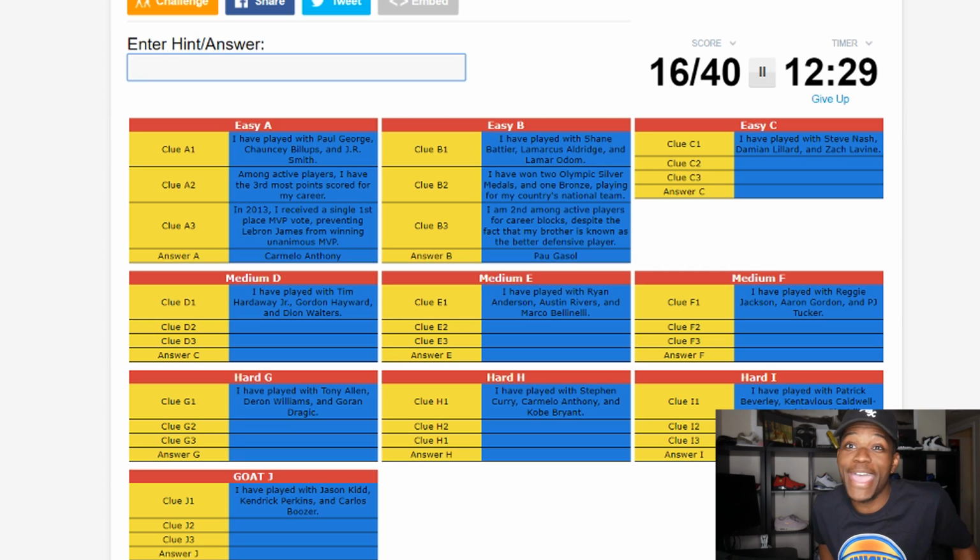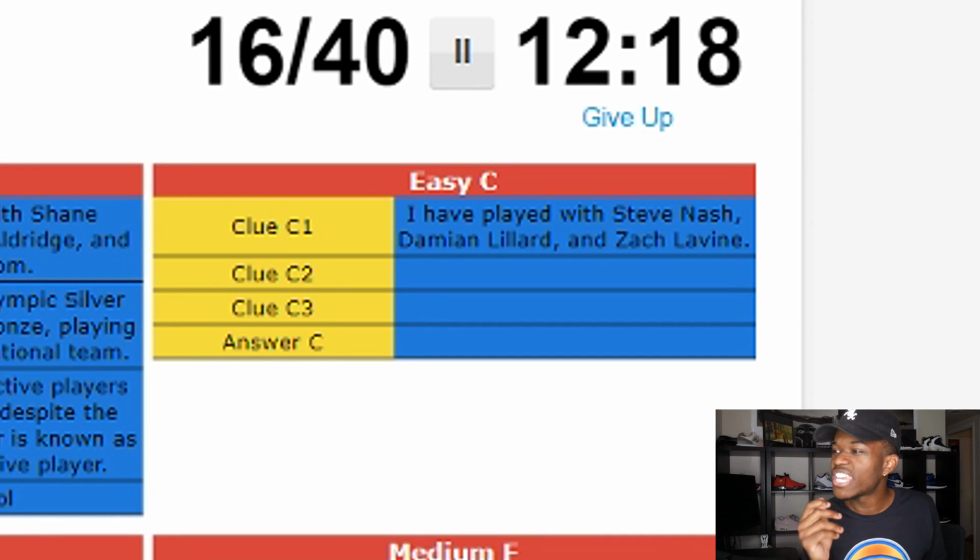Wow. Yeah, I didn't know that Pau was up there in the blocks, but he has also played for a super long time. All right, so we get bonus points for getting that before the 3rd hint. Number 3. I've played with Steve Nash, Damian Lillard, and Zach LaVine. So this player has played for the Portland Trailblazers because